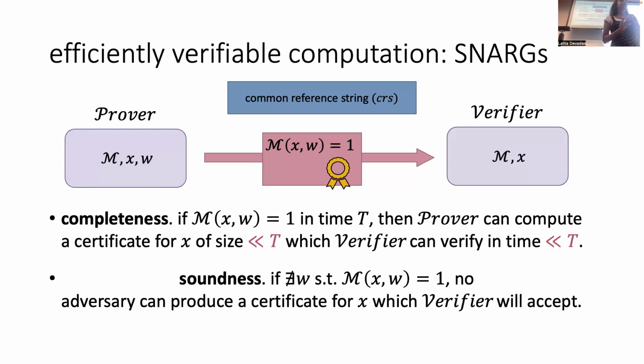We might also hope for some sort of soundness guarantee. Ideally, we would want that, if X is not in the language, or in other words, if there's no witness such that M will accept X given this witness, it should be impossible to produce a certificate such that the verifier will accept. Unfortunately, this is a notion of statistical soundness. What we actually achieve in this work is a notion of computational soundness, where we have some efficiency bound on the adversary. So we say that it's impossible for an efficient adversary, in our context a probabilistic polynomial time adversary, to produce a cheating certificate. Basically, a certificate for some X, such that there's no witness for M to accept X, but the verifier is still going to accept the proof.